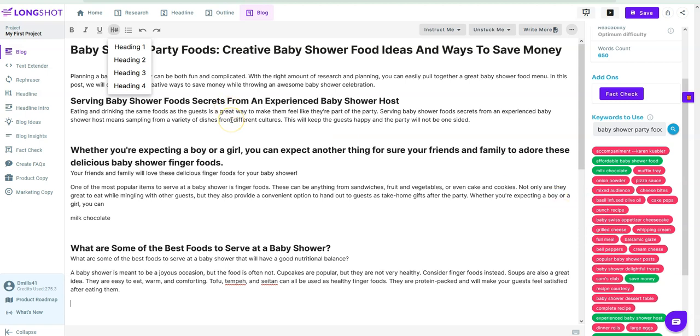So all in all, this one's really hard to call at the end of the day. I like both tools. I really do like both tools, and they both have their benefits. You could even use both in conjunction with each other. You could start off in Rytr, then paste that into Longshot and try to get your keywords over here, which I'm going to be using Rank IQ going forward. But I'm going to continue using both tools. I'll keep updating you guys on if there's a clear winner after I start writing a lot of content, because that's what I will be doing in my business in 2022, a lot of SEO long form content for my blogs to rank them.